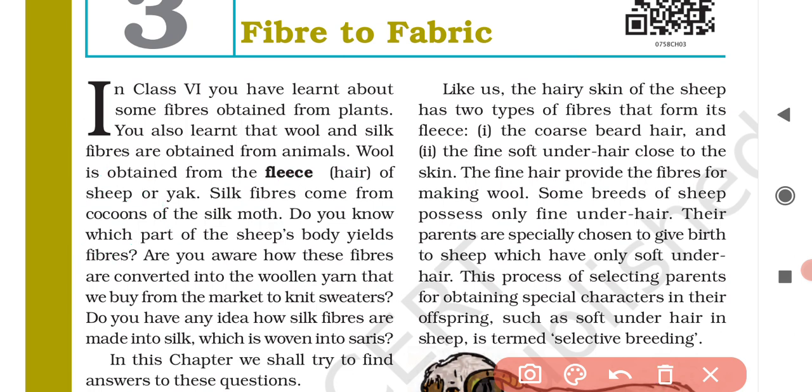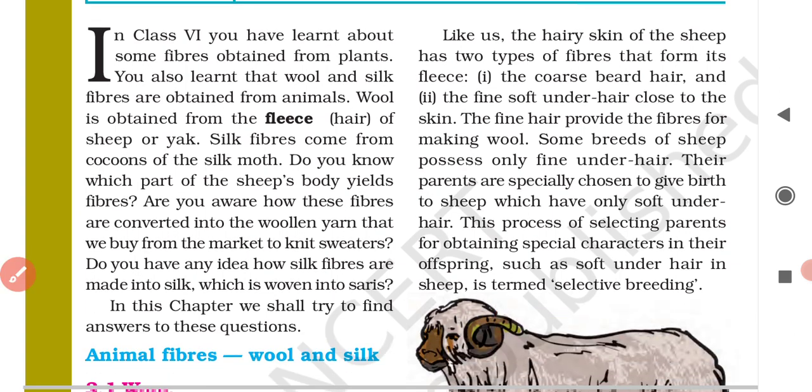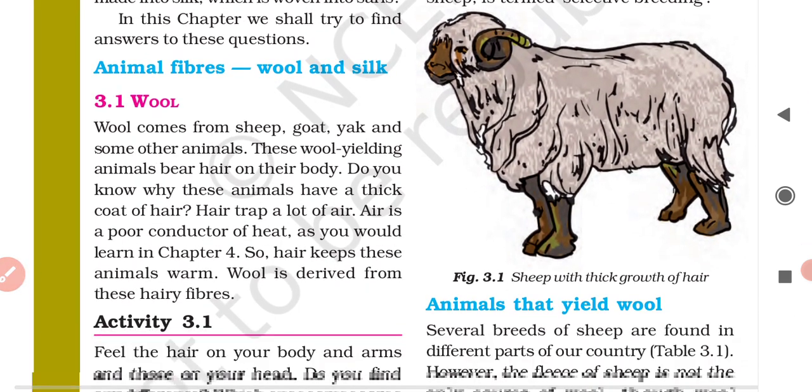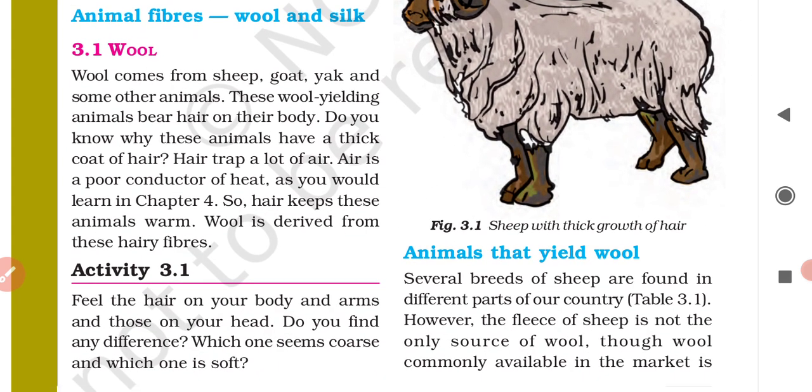Do you know which part of the sheep's body yields fibers? Are you aware how these fibers are converted into woolen yarn that we buy from the market to knit sweaters? Do you have any idea how silk fibers are made into silk, which is woven into saris? So in this chapter we shall try to find answers to these questions. This is the introductory part of the chapter.